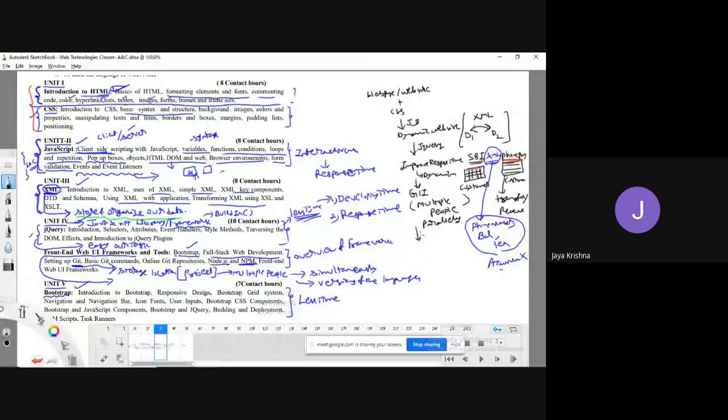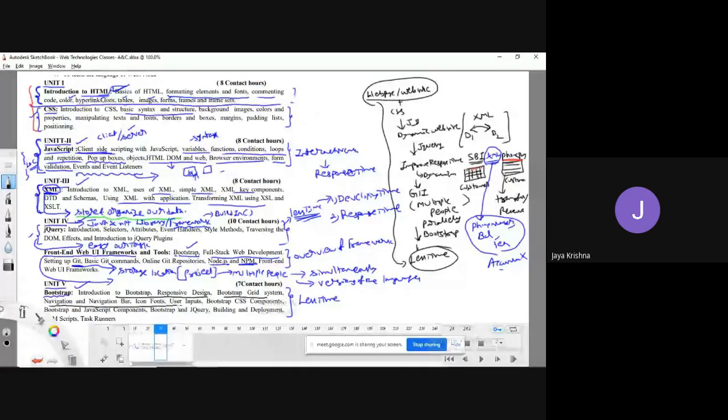And in the 5th unit, by learning the framework of Bootstrap, I can design a website or a web page within less time. So Bootstrap responsive design, Bootstrap grid system, that is what we can see.